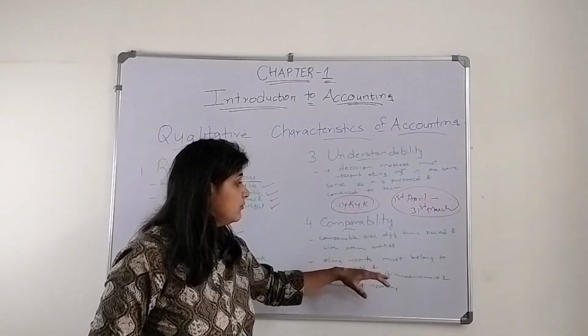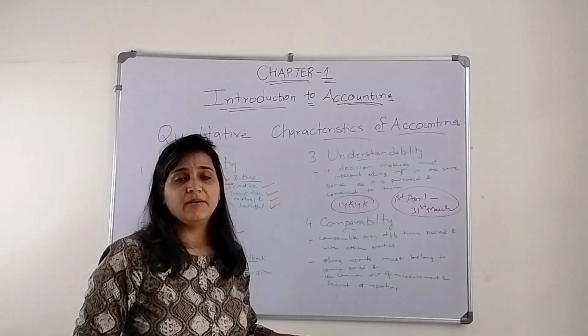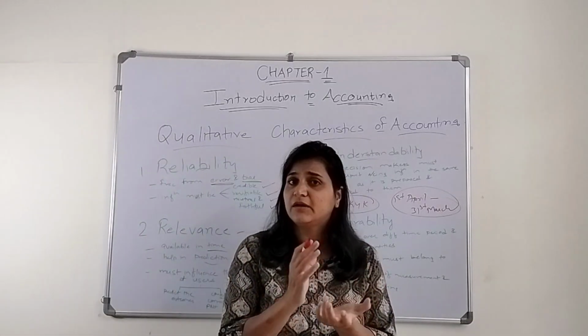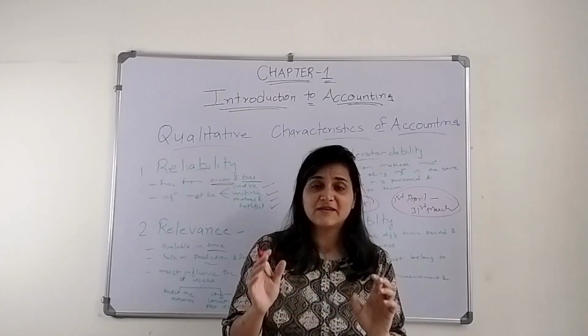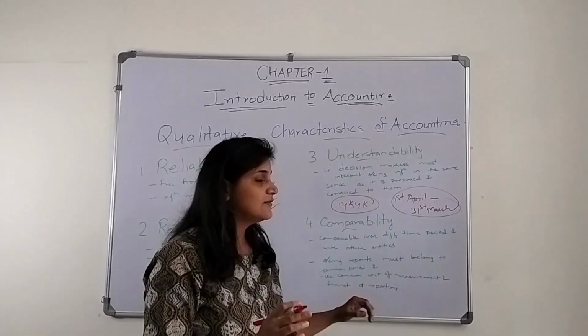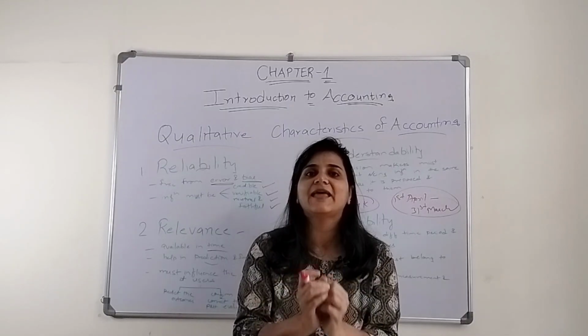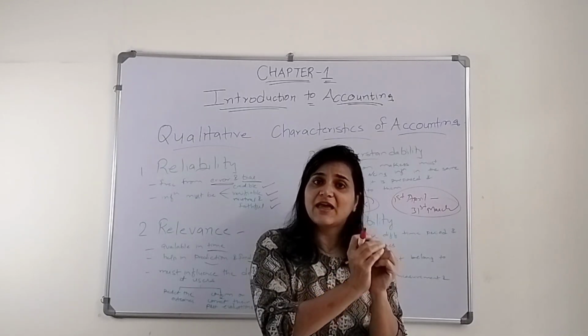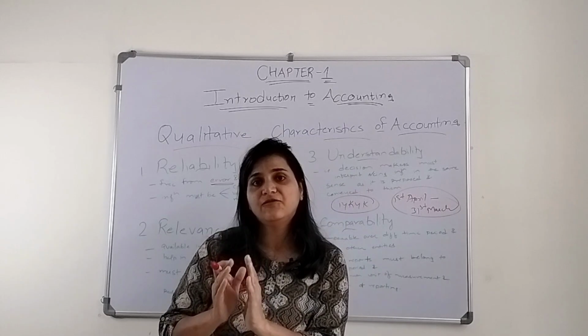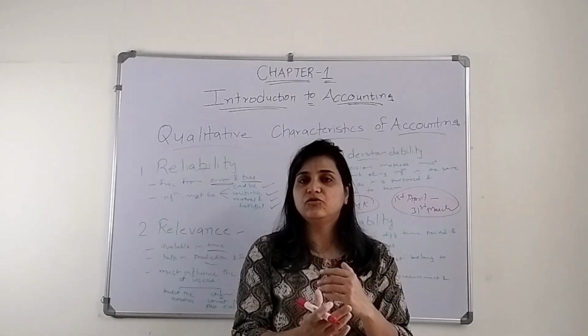Moreover, it should use a common unit of measurement and format of reporting. The unit of measurement, the rupee, should be the same for everybody, as well as the format in which they present their financial statements, even that is specified. If that isn't done in the same way, it becomes difficult to compare.